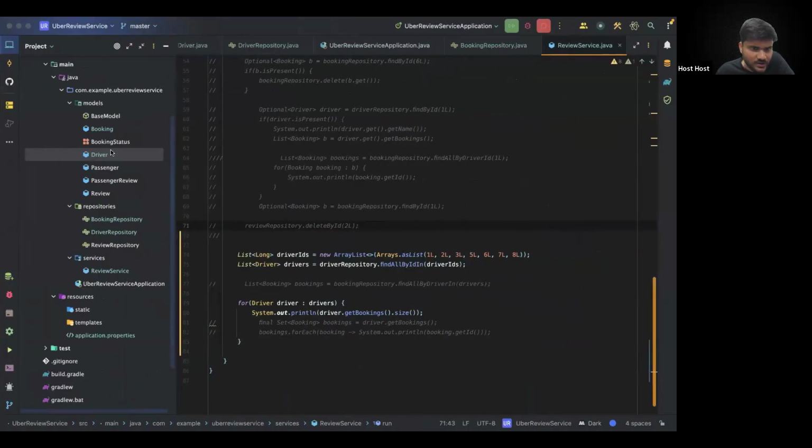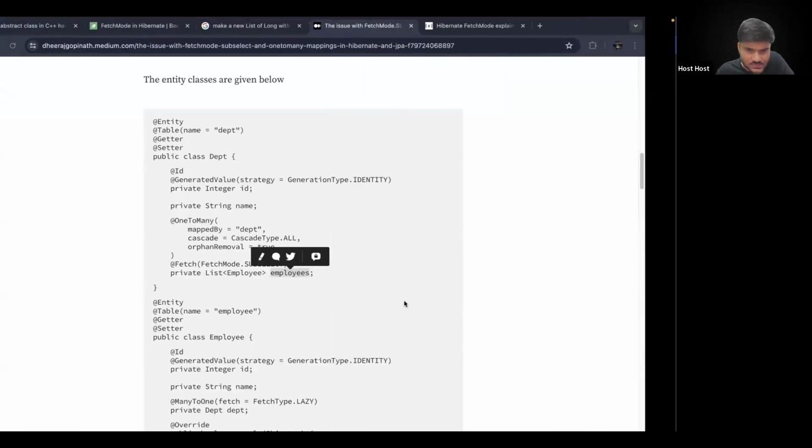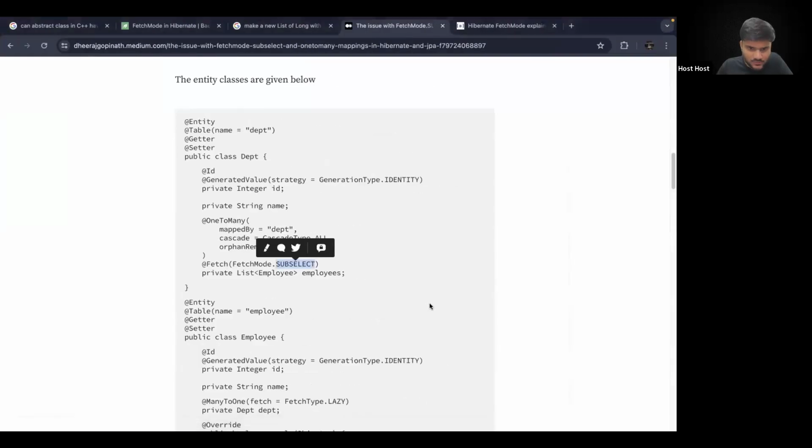Let's just quickly verify that. So you can see private set of bookings. This is good. Fetch mode.subselect. Because when I do join, it is changing and behaving in the correct way for join. Subselect, it is not behaving in the correct way.